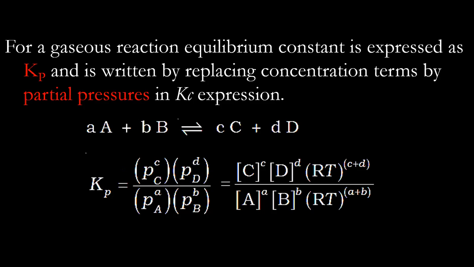Now we are going to find out the relationship between Kp and Kc. As I said, these might be equal, and in most cases they won't be equal, but they might be.